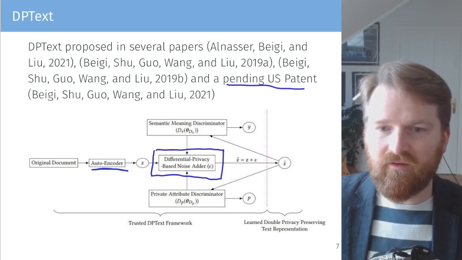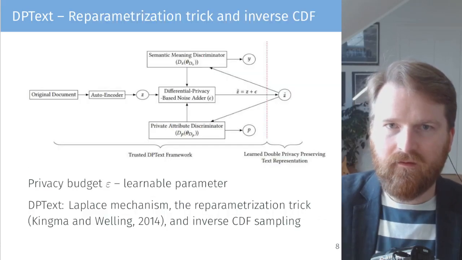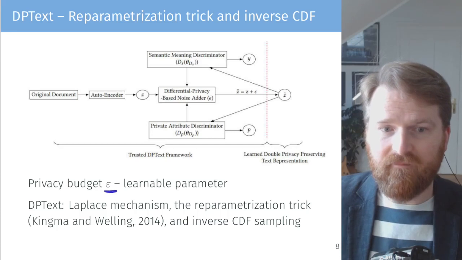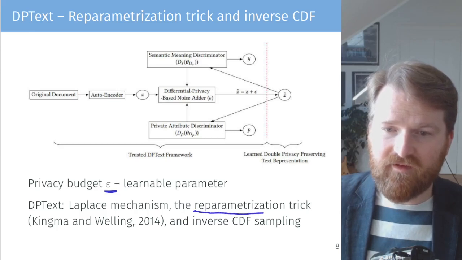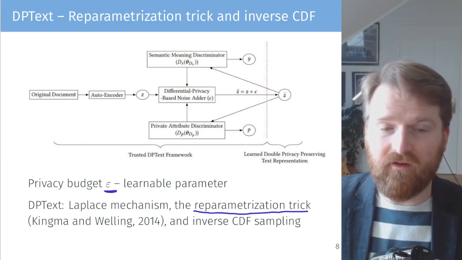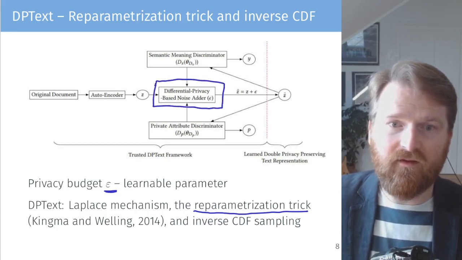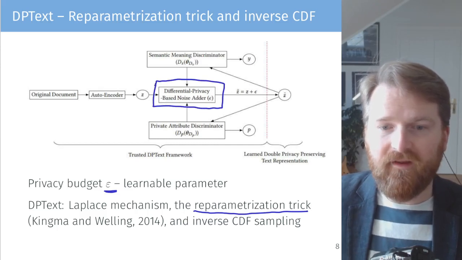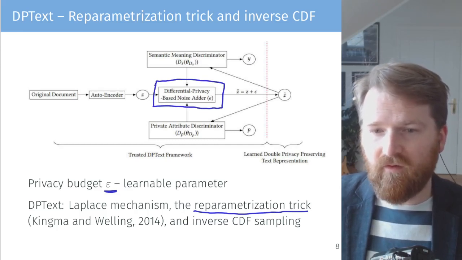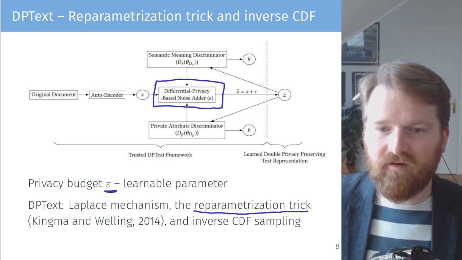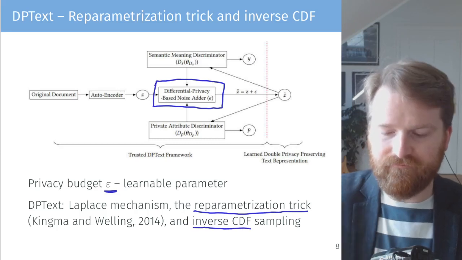and it also learns how much noise it's adding. What the authors propose is that we can actually learn the privacy budget. So it's a learnable parameter. In order to learn this parameter, the authors employ the reparametrization trick, which is known from variational autoencoders. Here the noise utilizes the Laplace mechanism, which we saw before. And there is one little trick the authors need to use for this reparametrization trick to work, which is sampling from the inverse continuous density function.